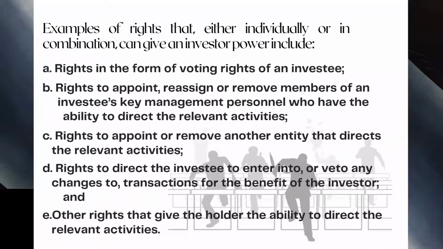Examples of rights that either individually or in combination can give an investor power include A, rights in the form of voting rights of an investee. B, rights to appoint, reassign, or remove members of an investee's key management personnel who have the ability to direct the relevant activities. C, rights to appoint or remove another entity that directs the relevant activities. D, rights to direct the investee to enter into or veto any changes to transactions for the benefit of the investor. And E, other rights that give the holder the ability to direct the relevant activities.